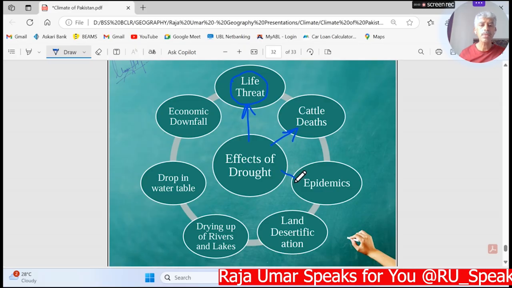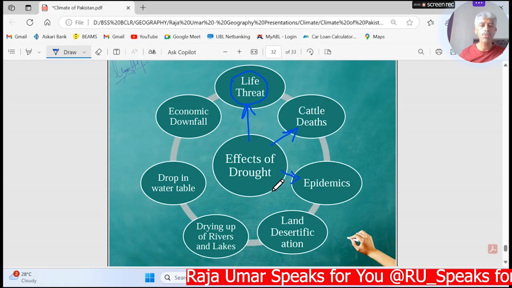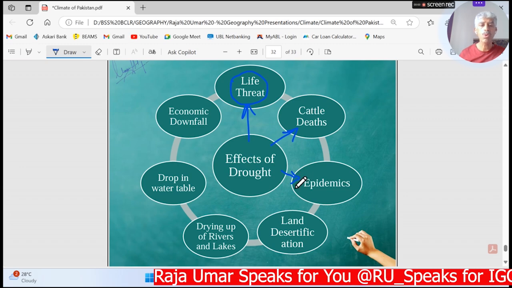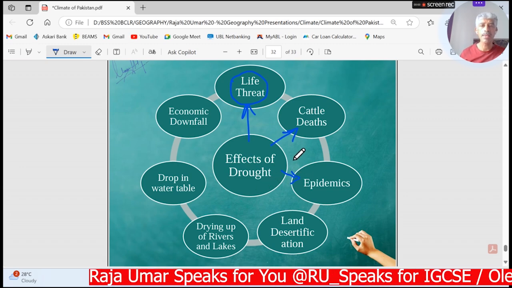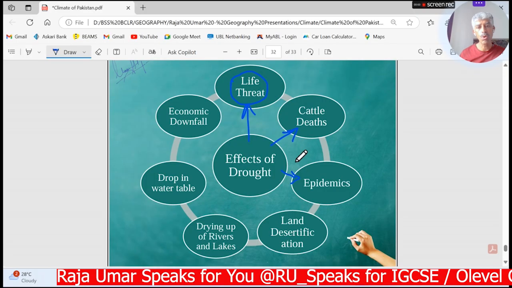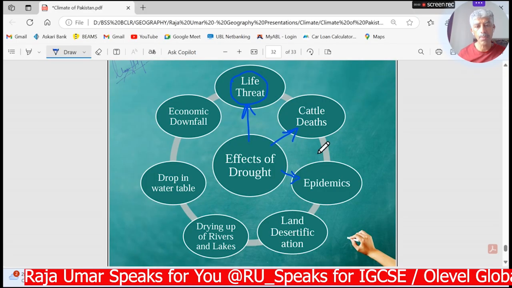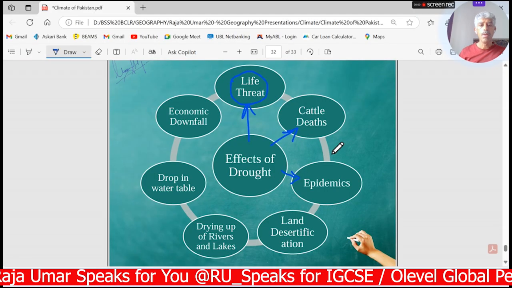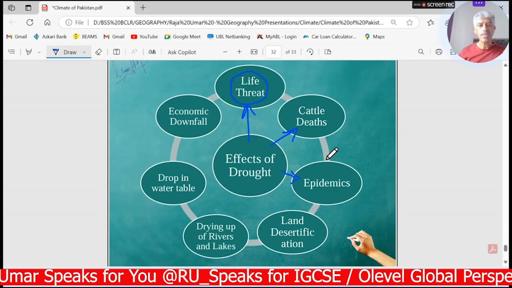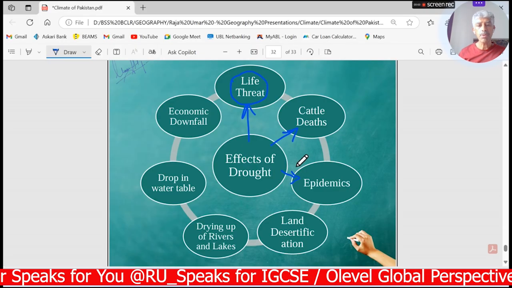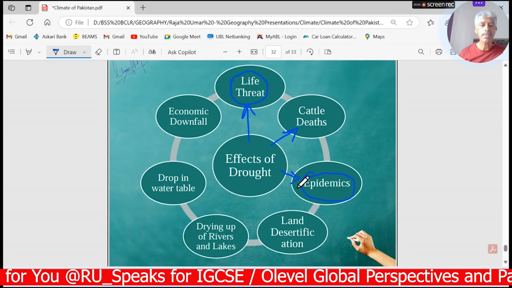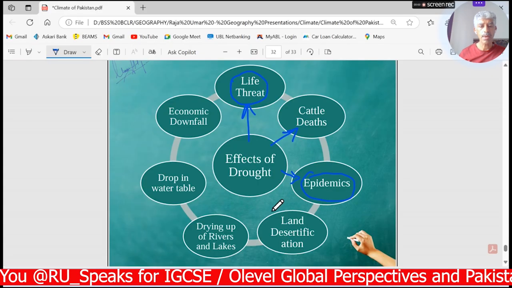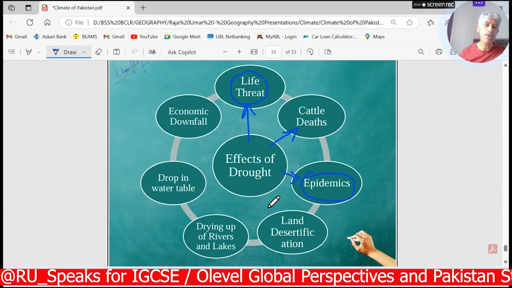Because of that, as I was telling in the previous slides, whenever there is dryness there is malnutrition, and that leads to low immunity. Because of the drought situations, there will be low immunity of the people, and that might lead to the spreading of certain epidemics in that area, leading to poor health conditions of the people.